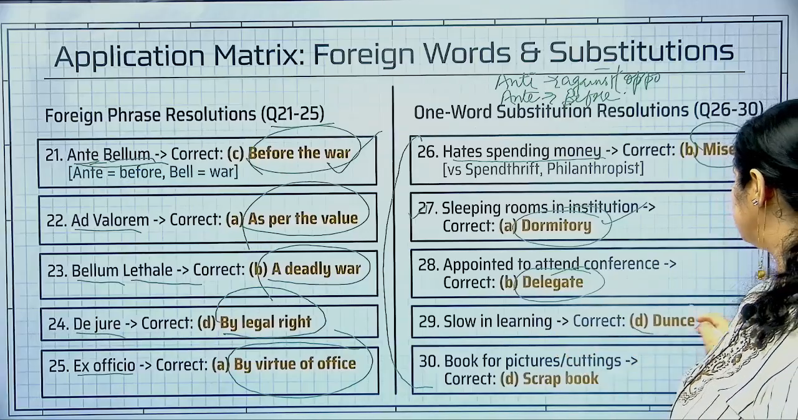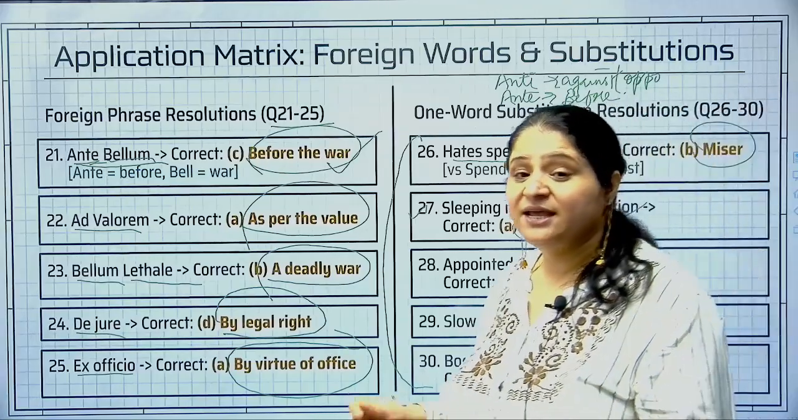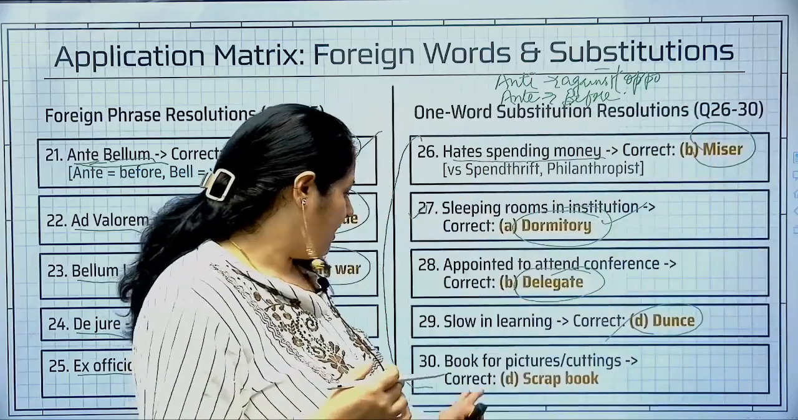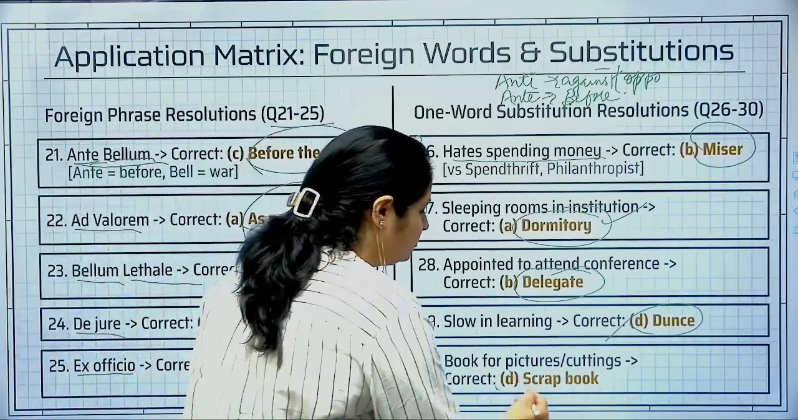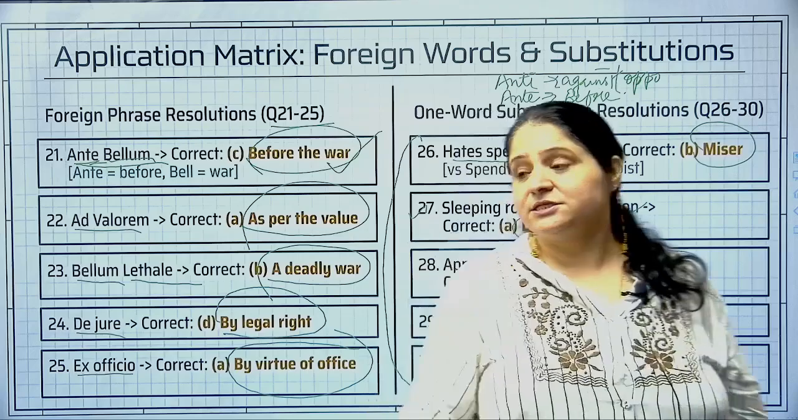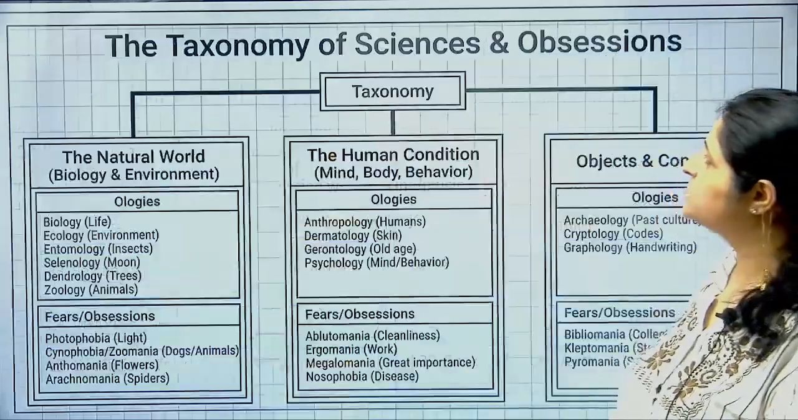Slow in learning. One who is slow in learning is called a dunce, idiot, stupid, right? Okay. Book for pictures and cuttings. All of you know it's a scrapbook. So scrapbook was the answer of this question. Now moving ahead to the next one.